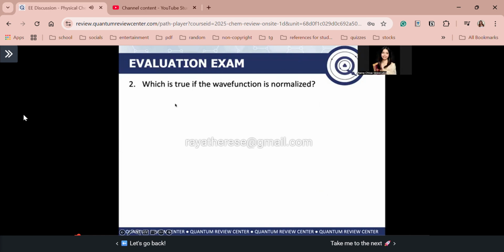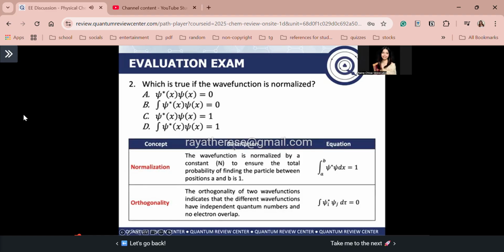Ayan guys, so possible na ganito yung mga types of questions sa board exam. So for number 2, which is true if the wave function is normalized? We are given here 4 different types of equations. Ano kayang sagot, guys? Recall that the wave function is normalized by multiplying it by a certain normalization constant N to ensure that the total probability of finding the particle between positions A and B is equal to 1. So this is the condition: the integral from A to B of wave function conjugate times wave function dx is equal to 1. Kapag wala kang imaginary numbers sa inyong wave function, then this expression is just the wave function squared dx equal to 1. Syempre hindi mo na kailangan kunin ang complex conjugate. So for number 2, the answer is letter D.